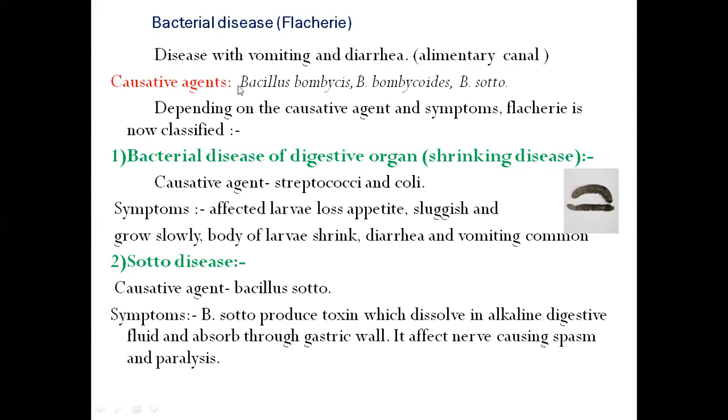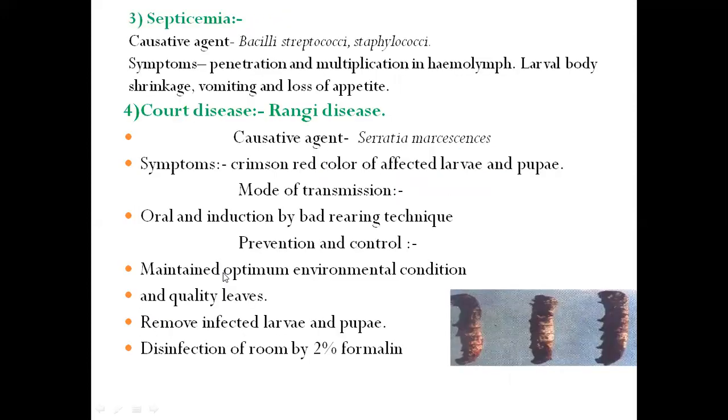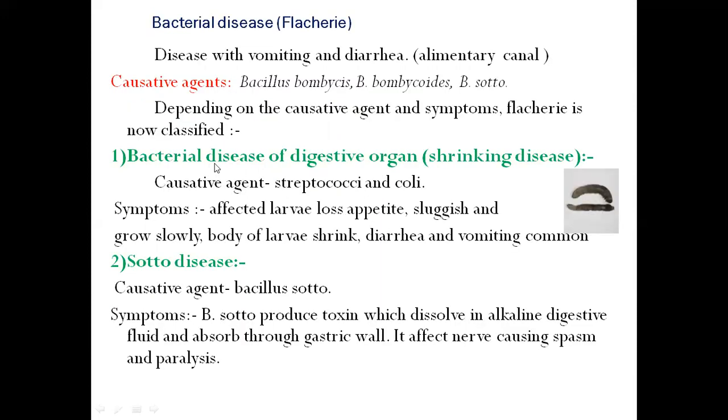Flacherie is caused by various species of bacteria like Bacillus bombycis, Bacillus bombycoides, and Bacillus sotto. Depending on the causative agent and symptoms, Flacherie is classified into different types, like shrinking disease, where the larva shrinks, then sotto disease, septicemia, and core disease, which we also call Range disease. One by one, we explain these different types of bacterial disease in silkworm larvae.